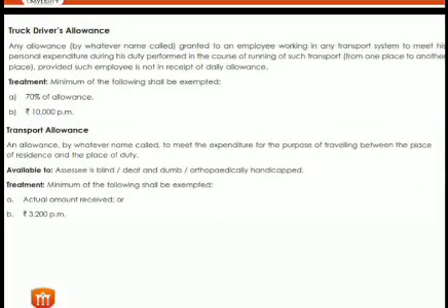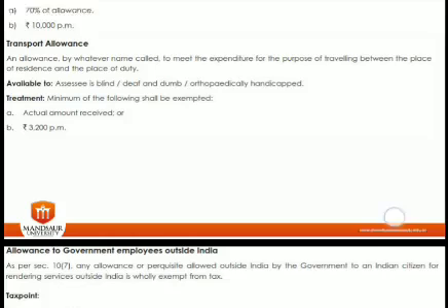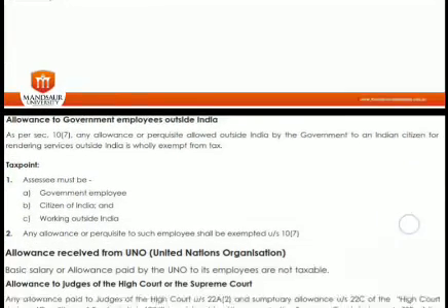Truck driver's allowance: if the person is a truck driver, then whatever allowances he is getting from his employer, 70% of the allowances is exempted, or a maximum of 10,000 per month. So this is the way. If the person is in a transport business, then the minimum of the actual amount received or 3,200 per month. So these are a few allowances where the calculation may be made separately as per the rules.